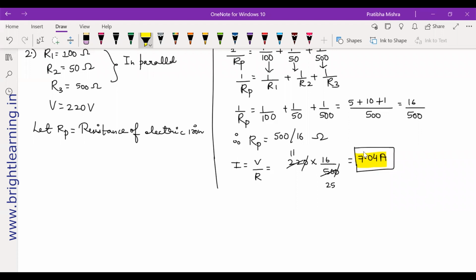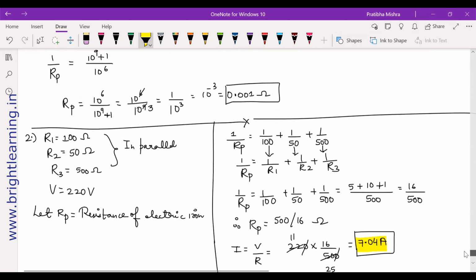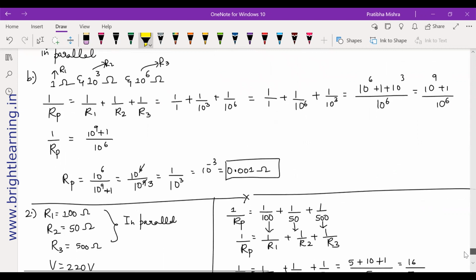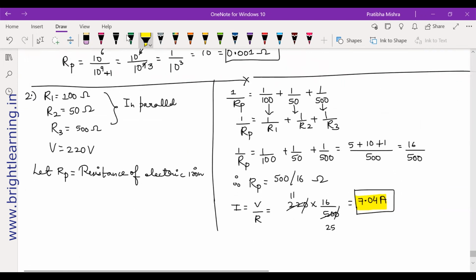The resistance of the iron, because the question asks: what is the resistance of an electric iron connected to the same source that takes as much current? So the electric iron will take as much current. RP is not the resistance of the electric iron, let it be the resistance of all appliances.